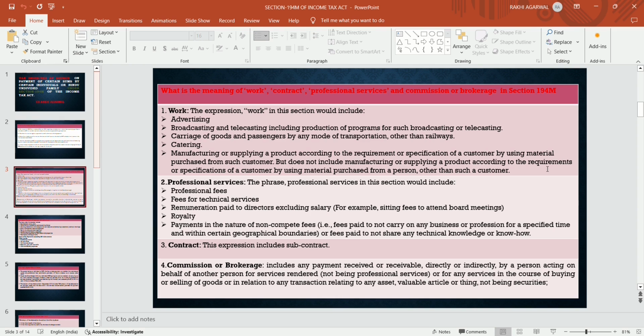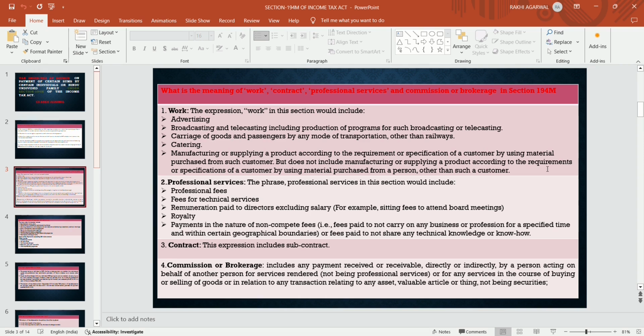Means job work is included, which is according to the specification given by the customer, and material is also provided by the customer. Now professional service, what is the definition of professional service as per the section 194A?